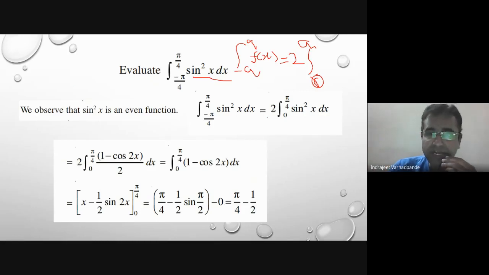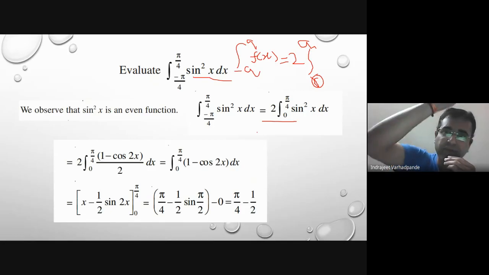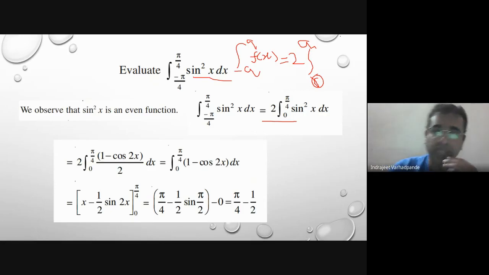So since it is an even function, this integral will be split as 2 times 0 to pi by 4 of sine square x dx. I do not have the integration of sine square x directly. In the initial trigonometric formulae, we know that sine square a is written as 1 minus cos 2a upon 2. So here sine square x will be 1 minus cos 2x upon 2.